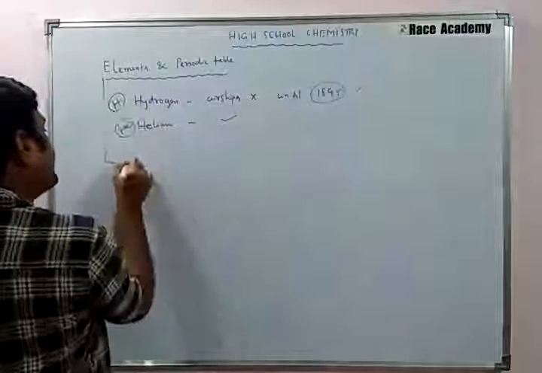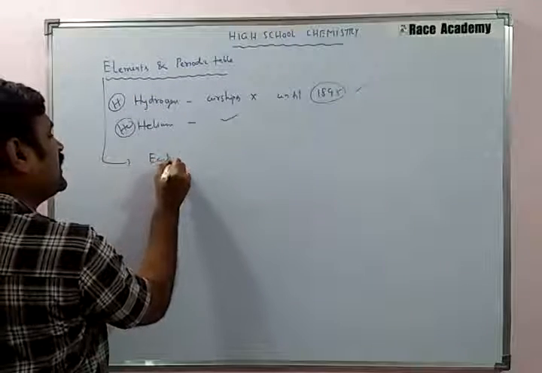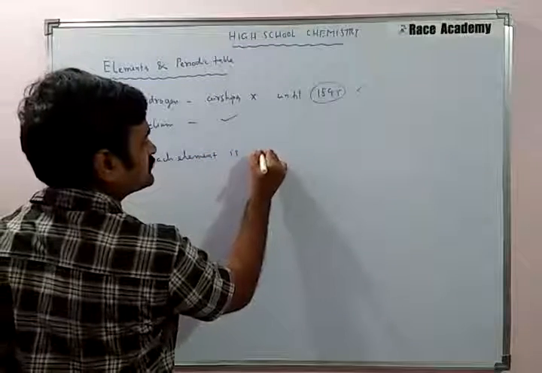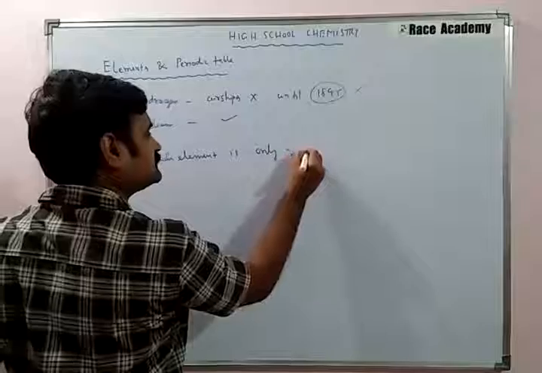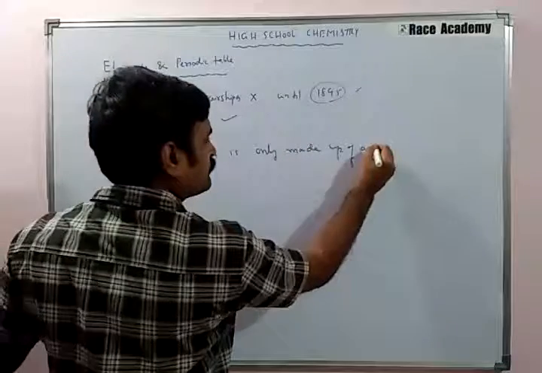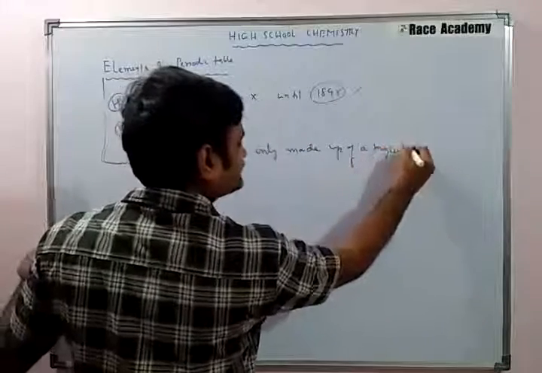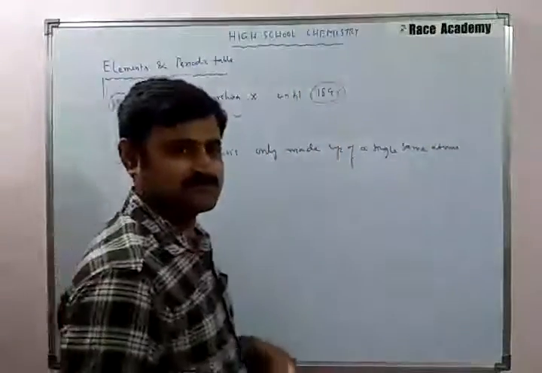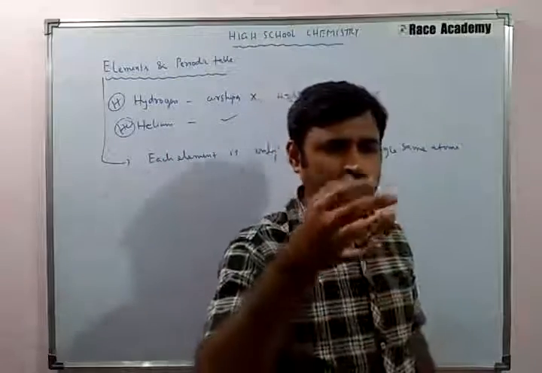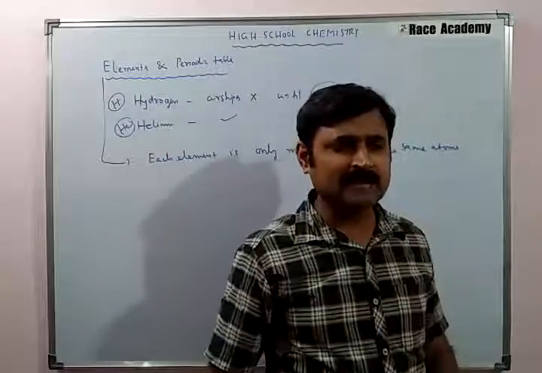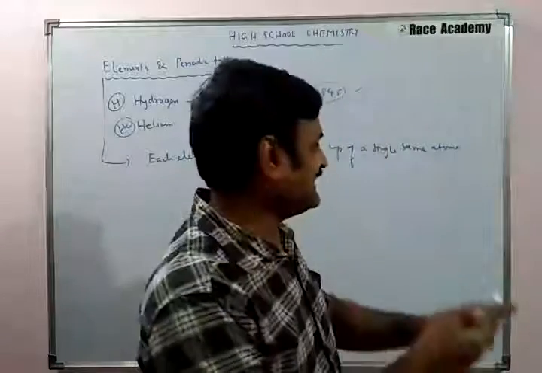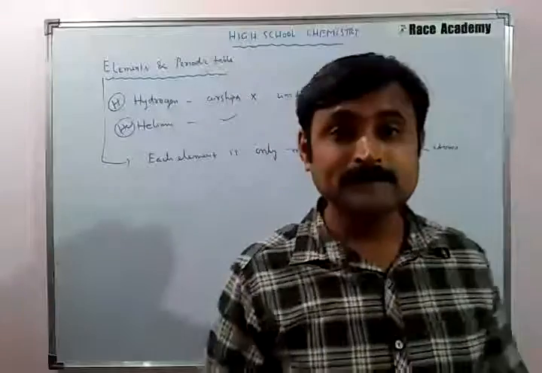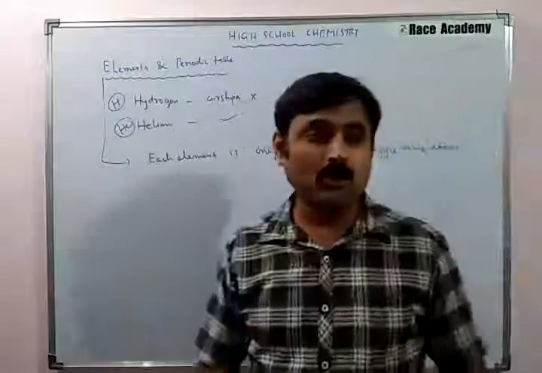So what is the meaning of element? Each element is made up of only a single kind of same atoms. This is the most important thing I am telling: the same kind of atom must be present in an element. That was explored by scientists before the discovery of all these elements.